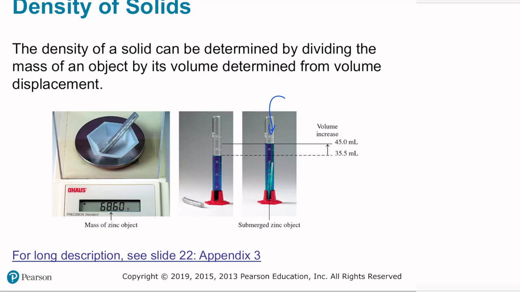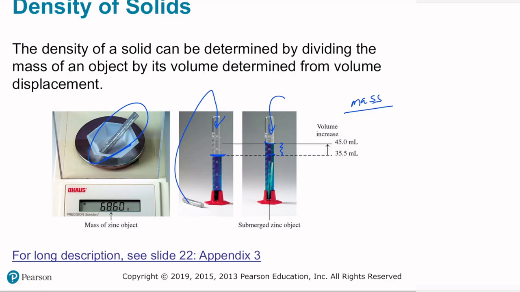So you can see here that we've measured the mass of this metal rod on a scale. So we put the mass in the numerator and we divide by the volume, which is calculated here by displacement. We take a graduated cylinder and measure the volume, then we put the rod into the graduated cylinder and it displaces the liquid.